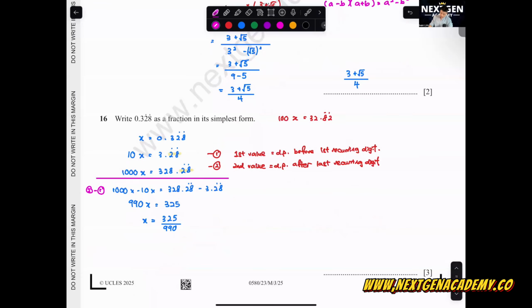We're going to simplify this by dividing by 5. 325 divided by 5 we get 65. 990 divided by 5 we get 198. Cannot simplify further, so we just leave it like this. Anyone use a different method that wants to clarify with me for this question 16? According to the mark scheme, these are the values that they want you all to show.